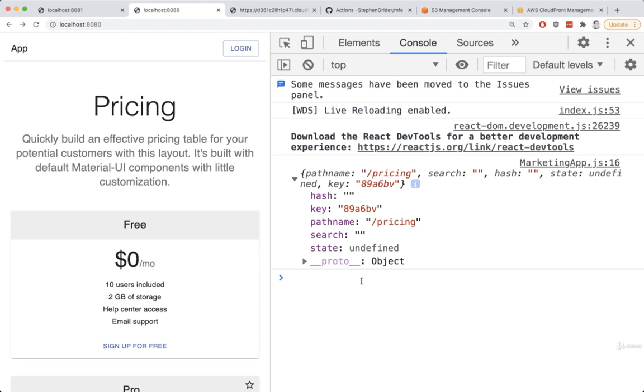And again, this is what is being communicated from our memory history inside of marketing up to our container. So you'll notice inside of here, there's one property that we really care about for right now. It's called pathname, and that's the path that our marketing application is attempting to navigate to. So you and I want to take that pathname property and use it to update the current path that we are visiting inside the container application.